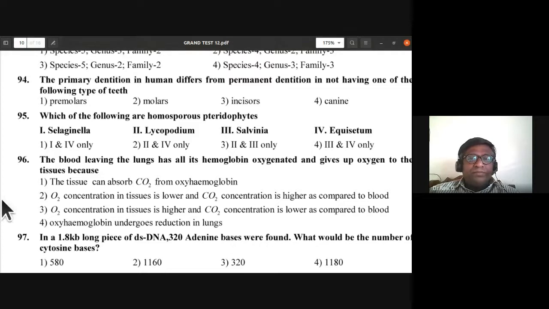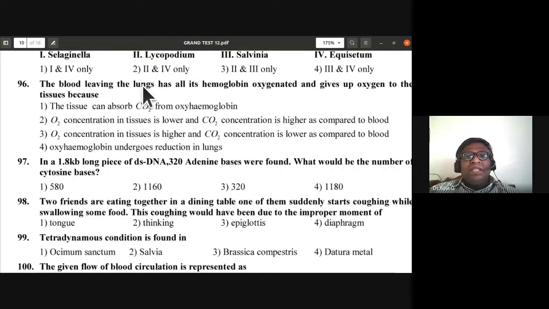96th question. The blood leaving the lungs has all its hemoglobin oxygenated and gives up oxygen to the tissues because of what? The tissue can absorb carbon dioxide from oxyhemoglobin, or oxygen concentration in tissues is lower and carbon dioxide concentration is higher as compared to blood. So this partial pressure of oxygen and partial pressure of carbon dioxide is the reason for diffusion there, and blood losing oxygen to tissues.